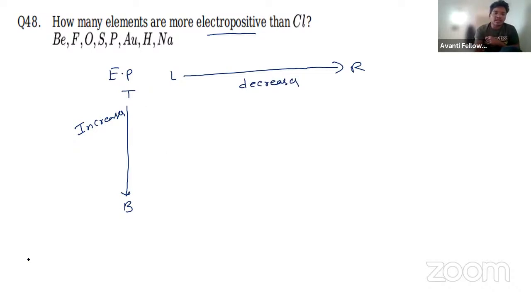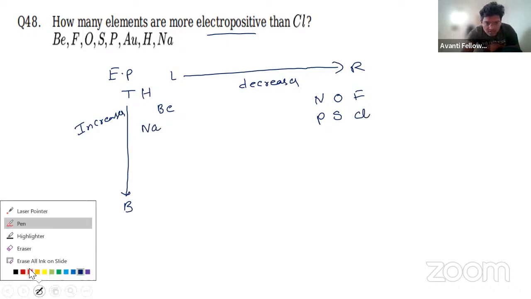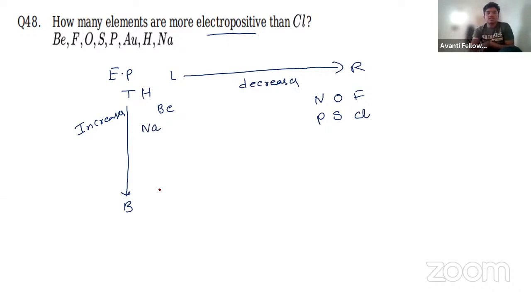Now we will take some examples. Beryllium will be here. Fluorine will be here, and oxygen will be here. Sulfur. Then here nitrogen will be there, and here phosphorus. Hydrogen will be here, and sodium will be there. Chlorine will be here. I will change the color so that it will be easy for you. And gold will be somewhere around here. In the third period it will be sulfur, phosphorus, sodium.